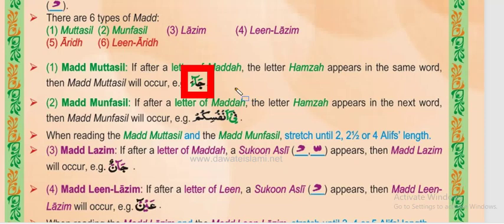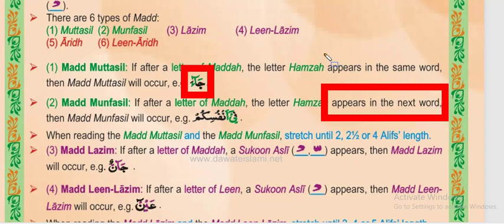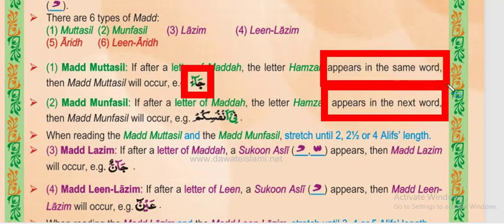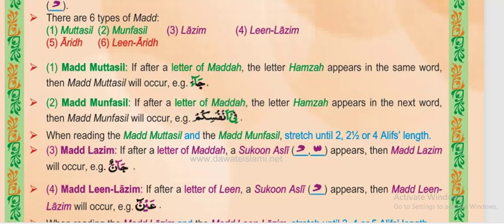So we know now that madda muttasil means the cause of madda appears in the same word. But when the cause of madda appears in the next word, this is the difference between the first kind, madda muttasil, and the second kind, madda munfasil. Munfasil means which is found in the next word. It is separate from the first word. So for example, this word is fi anfusikum. First we read the definition, so that by the definition it will be easy for you to understand. Madda munfasil says, if after a letter of madda, the letter hamza appears in the next word.